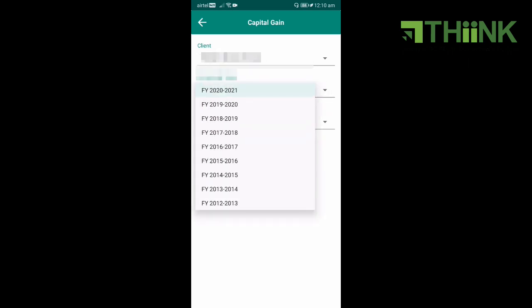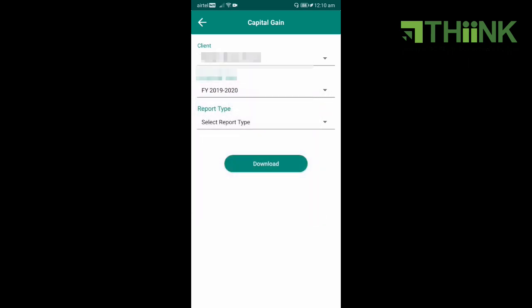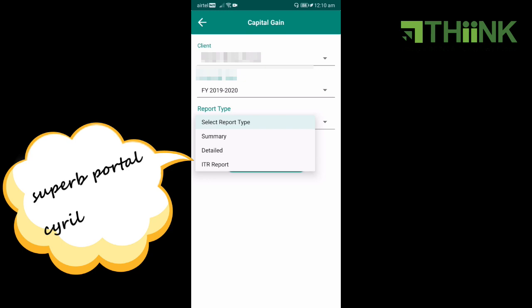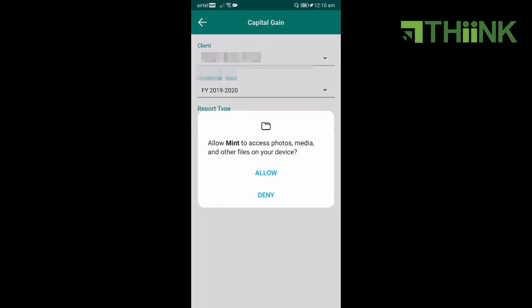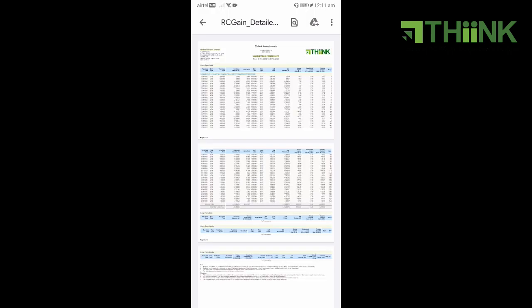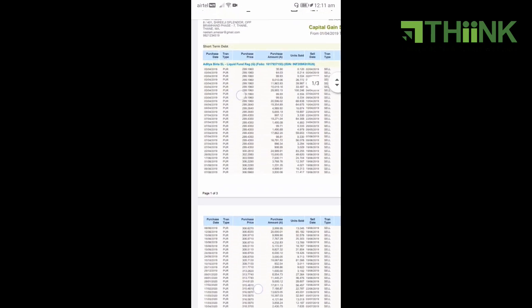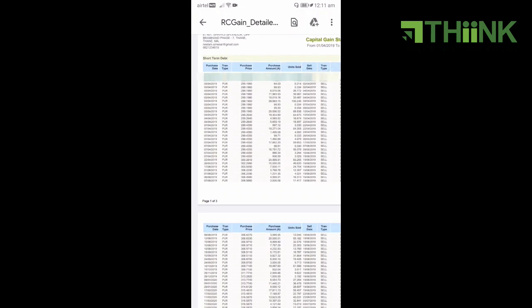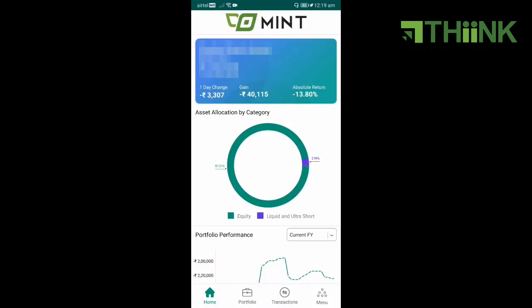Here I just need to select the financial year that I wish to generate the capital gain statement for. I have the option of generating three types of report: a summary report, a detailed report, and an ITR report. If I click on detailed report and download, let's see what happens. It gives me the individual transaction wise detail for every transaction of buy and sell that I have done from 1st of April 2019 till 31st of March 2020.